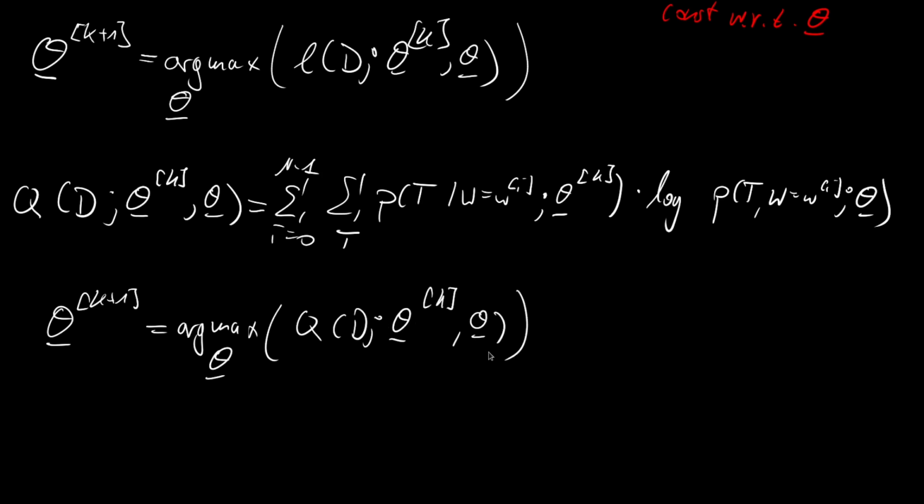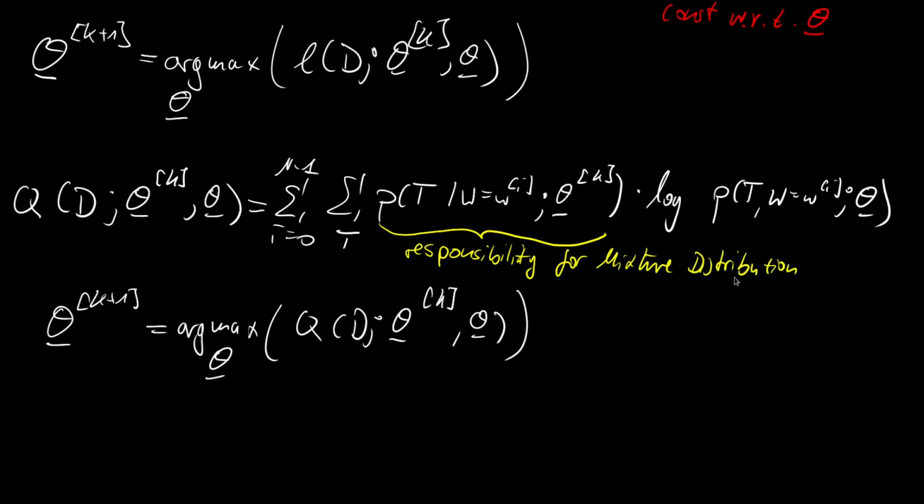And nice. And I also want to introduce some naming here. Usually what we have here, the posterior over the latent variable with the old parameter, is called the responsibility. And we will see this again once we use the expectation maximization for mixture distributions. It's called like this in mixture distributions, because recall that in a mixture distribution, you would have a latent class variable and an observed component variable. And here we would call it the responsibility.